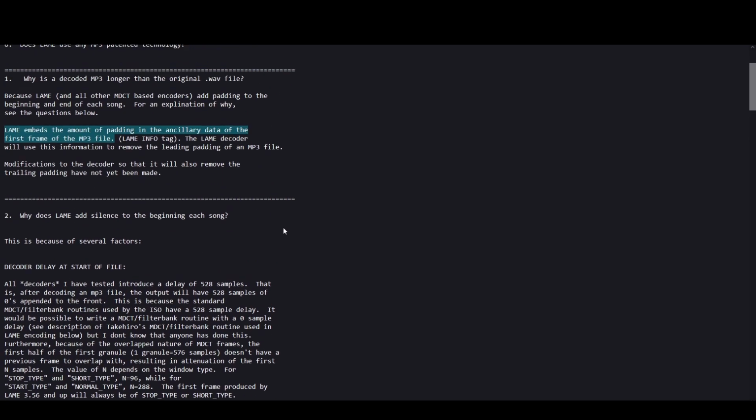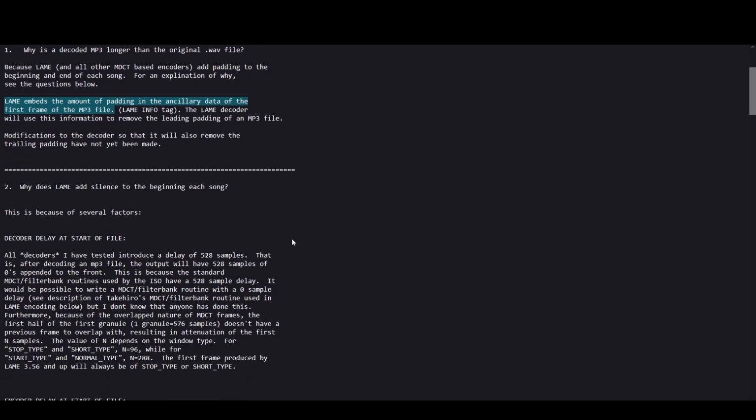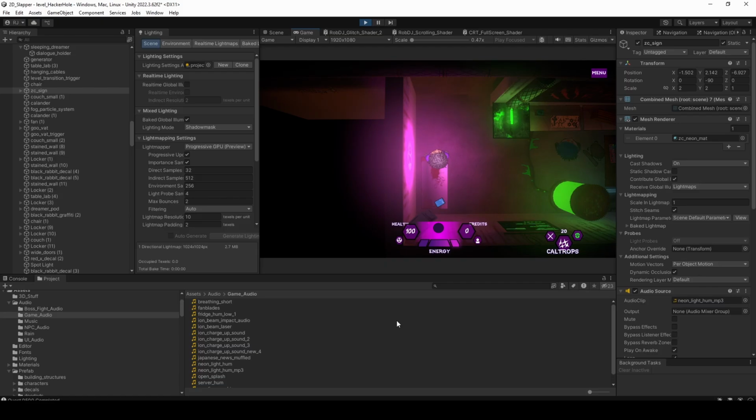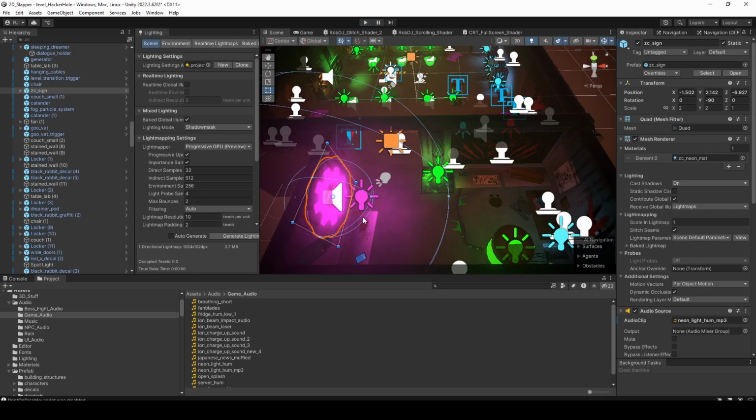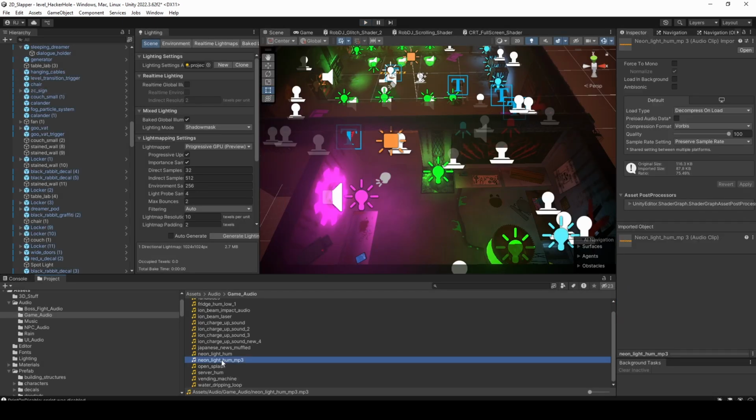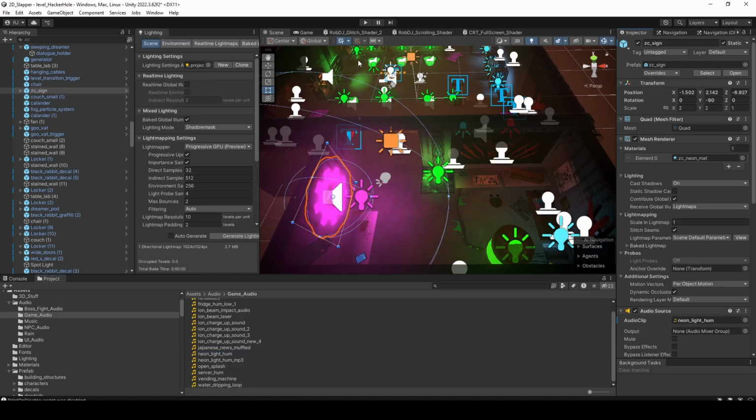But what I normally do now is I don't export to MP3 anymore. I just export to OGG. So if we do that, the audio will play fine. For example, this is the new sound I made, which is an OGG file format. So we'll put that in here. And now if we run there, you'll hear that it loops seamlessly.